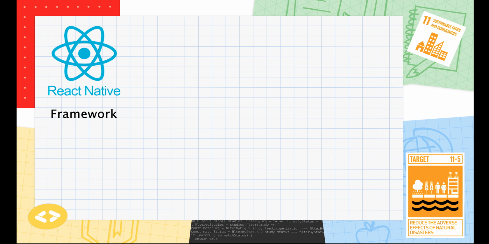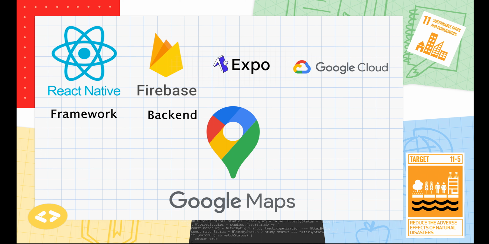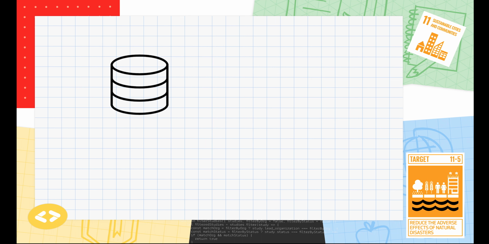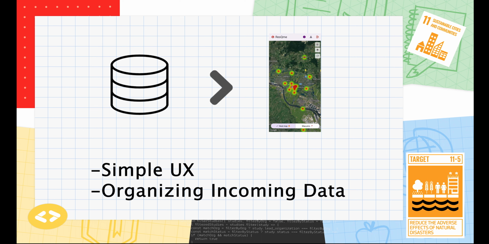ResQme was built on top of Firebase and React Native. It uses Google Maps to handle all its map needs, and its UI is based on material designed by Google. Building this app was not an easy task. We had to learn various things like how we could create a simple UX for the victims and organizing community location data.